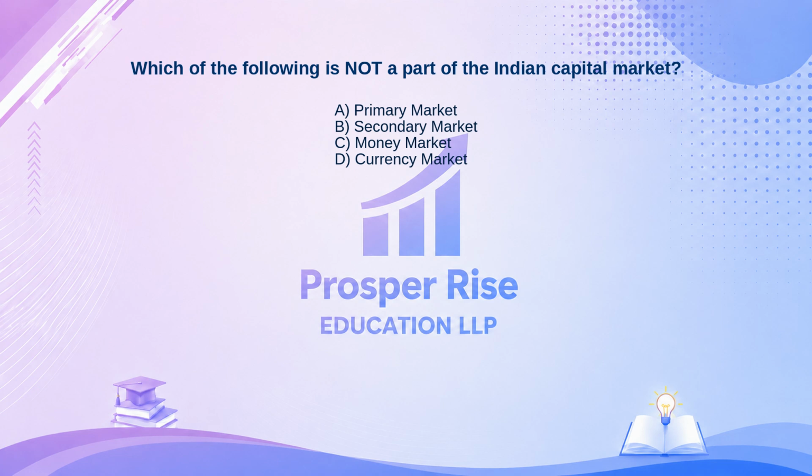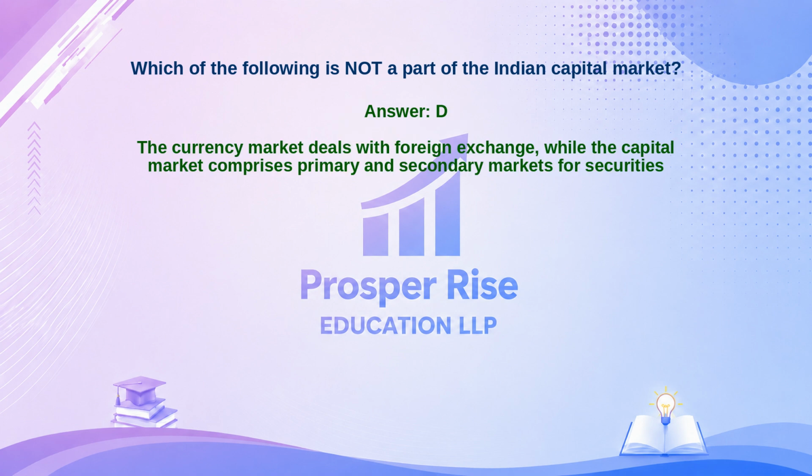The correct answer is option D. Let's see why. The currency market deals with foreign exchange, while the capital market comprises primary and secondary markets for securities.